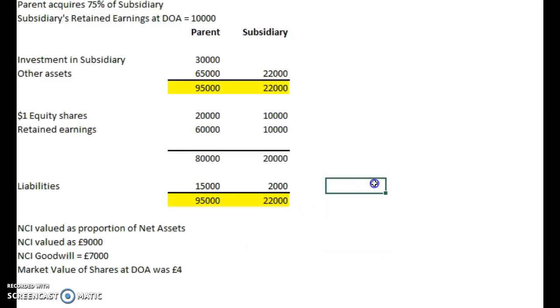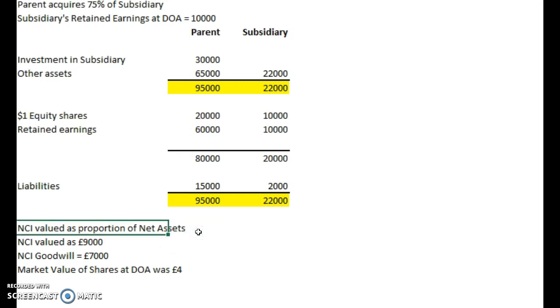Okay, we're going to look at goodwill, and we're going to look at the valuation of the non-controlling interest for goodwill. So here's a very simple balance sheet, parent and subsidiary at date of acquisition. So there's no post-acquisition earnings to consider. It's just how do we share out the goodwill at date of acquisition, depending on different ways of giving the non-controlling interests. And here are a number of ways of stating the non-controlling interest.